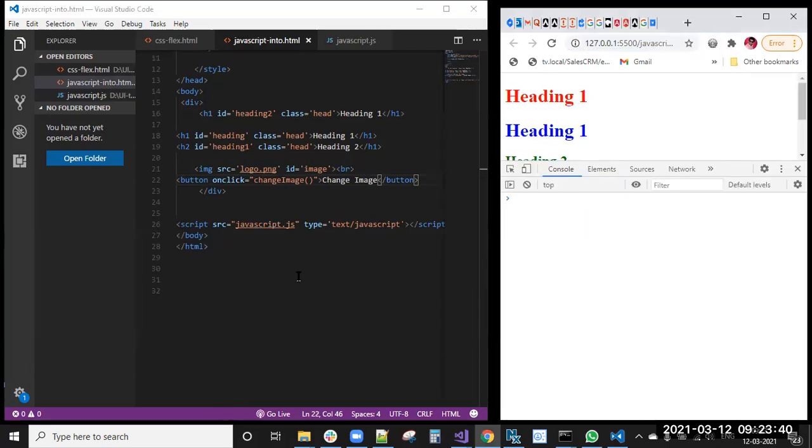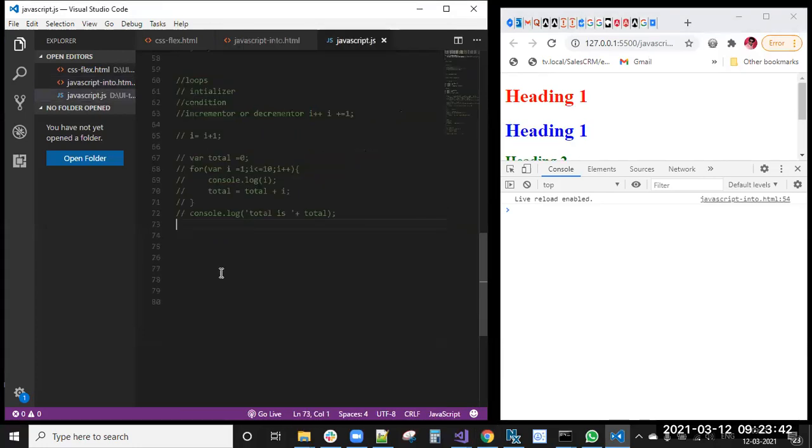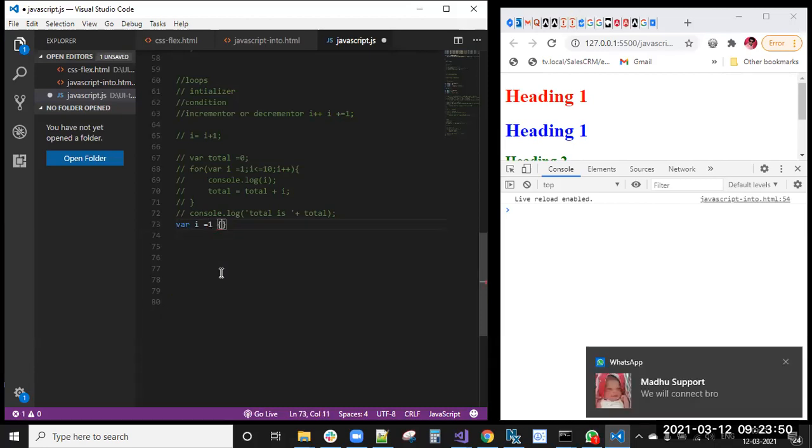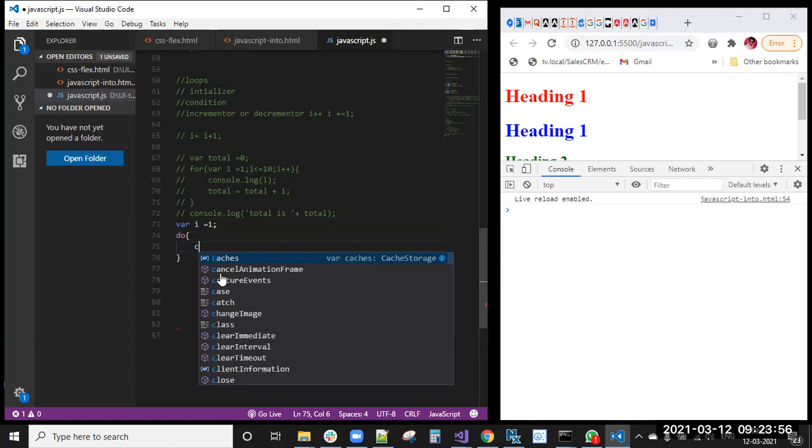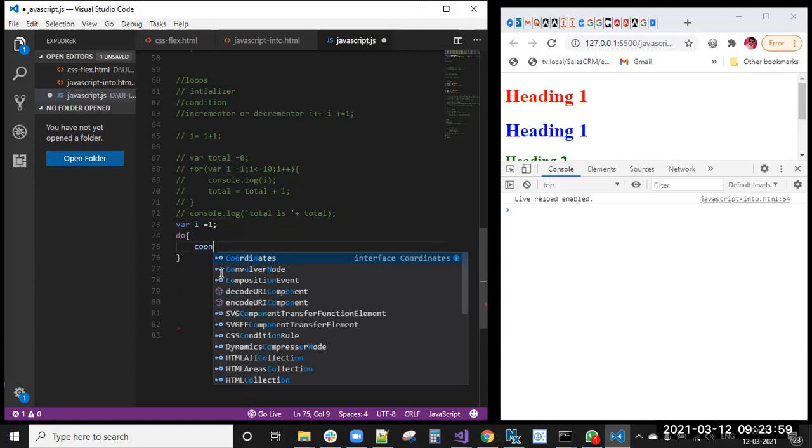Do while loop is also similar to the while loop, where I equal to 1, do console dot log.